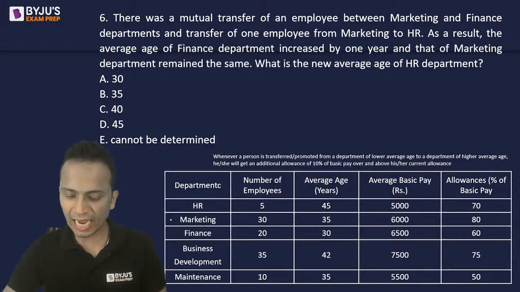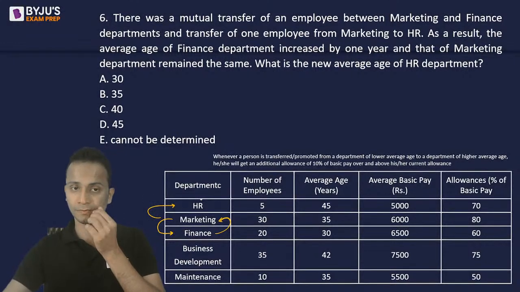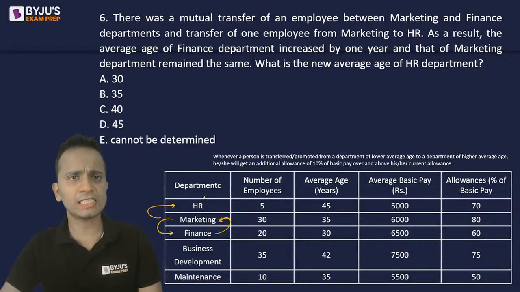Okay, so Dhruvi and Suku, two students, have given option D as the answer. Okay, so we shall start.